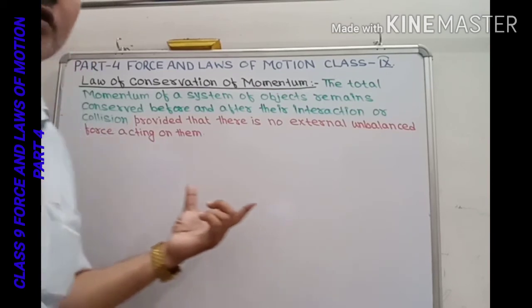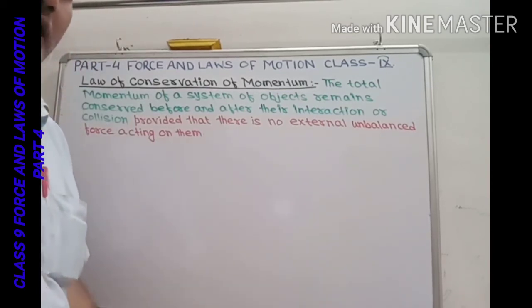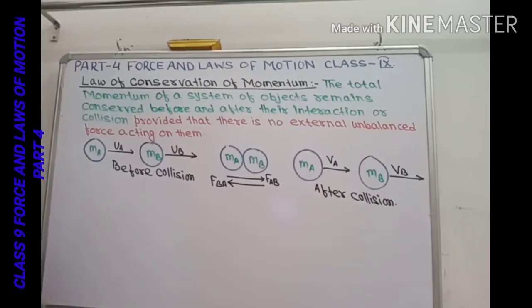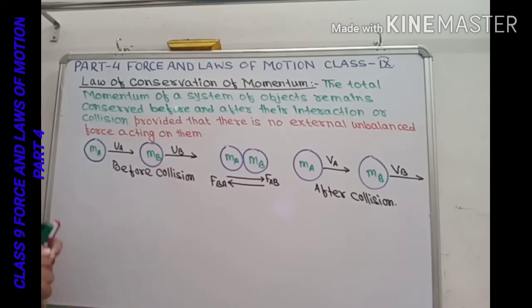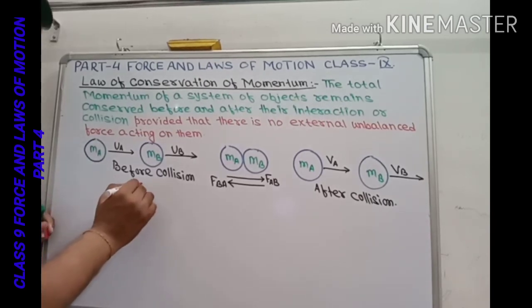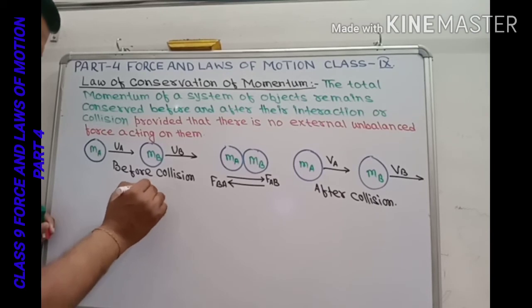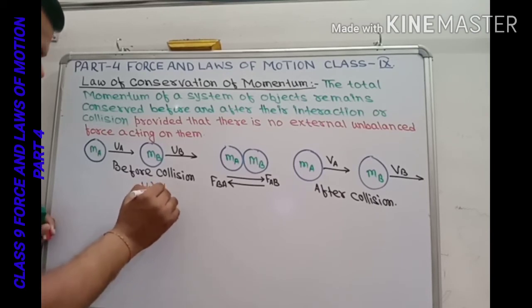Let us draw this figure here and try to understand what I have told you. As we can see here, let this be MA moving with initial velocity UA, and this one is MB moving with the initial velocity UB, and we have assumed here that UA is greater than UB.